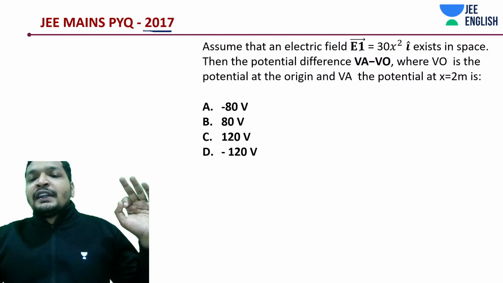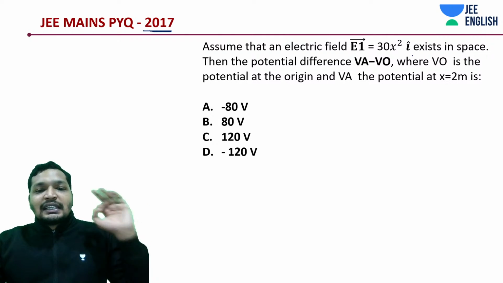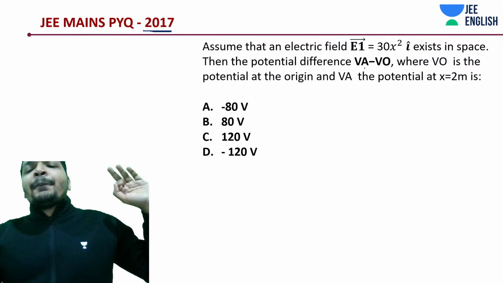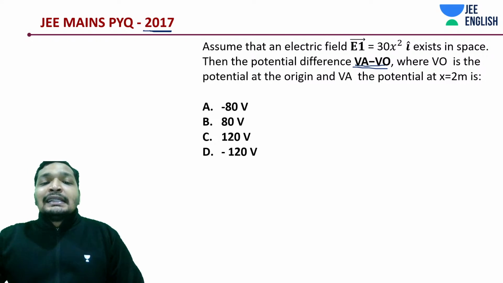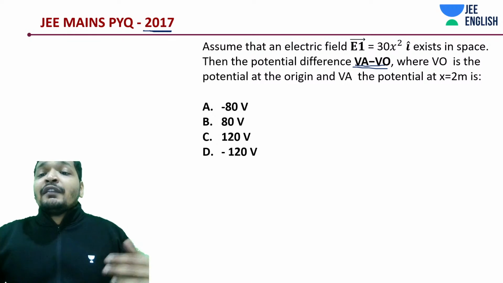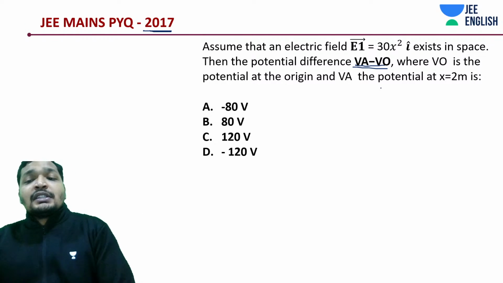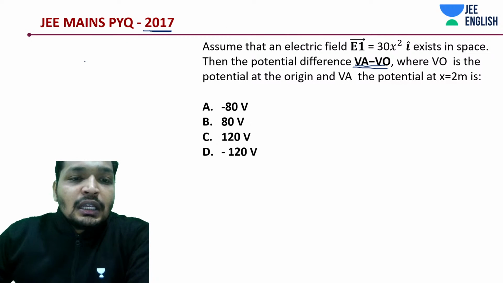Assume that an electric field E1 is equal to 30x square i cap exists in a space. Then the potential difference VA minus VO, where VO is the potential at the origin and VA is the potential at x equal to 2 meters. So what they're asking is, there are 2 points.